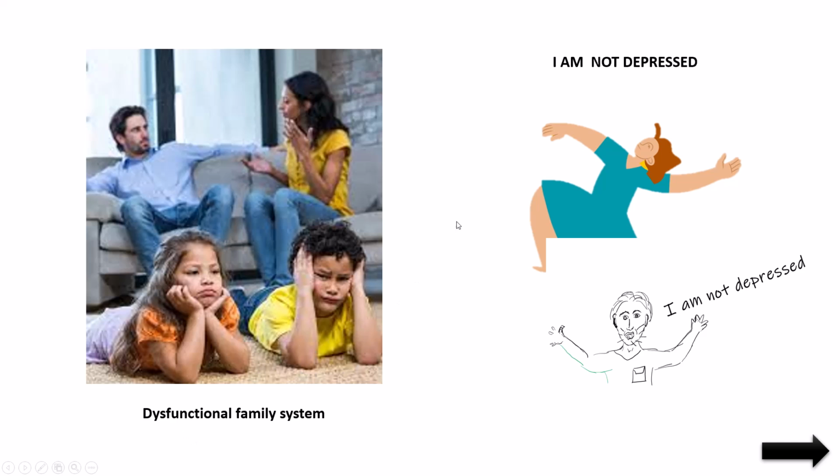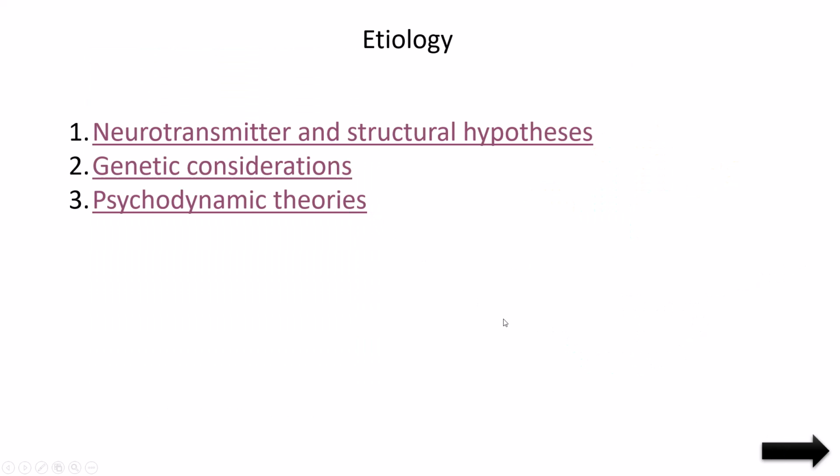Some other studies say that when people want to get away from depression, they will show manic activities. You see, these two pictures are saying, I'm not depressed, I'm not depressed. They are expressing it in the way of mania. Understood? Actually, they are depressed, but in society they don't want to show their depression. For that, they will do some activities, and the activities become mania. That is what it is telling. So this is about psychodynamic theory, and this is about the etiology.